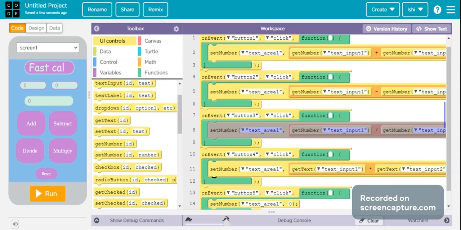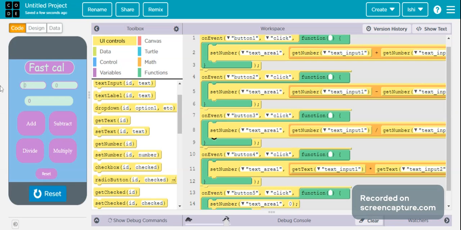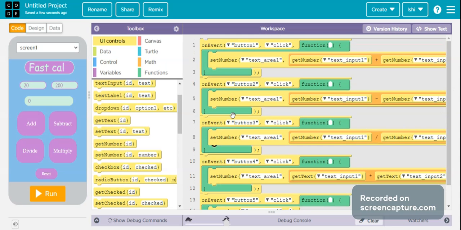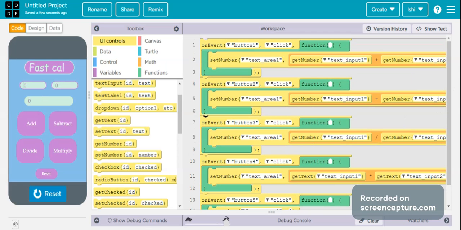So here it is. Let's run it and check it. Here I will write 20, 200. Let's add it. Okay. There is a little bit of problem, I think so, but it's all nice, I think so. Let's do it again.